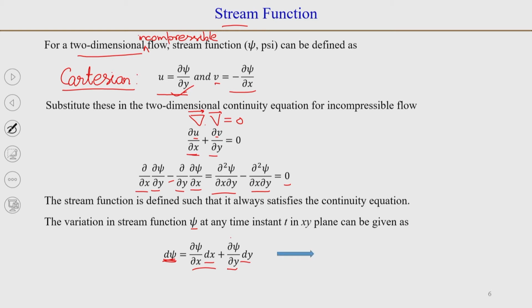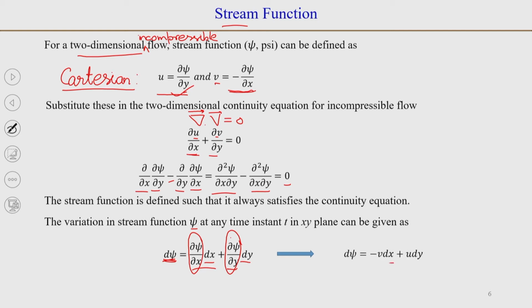Now, we can replace dou by dou x of psi and dou by dou y of psi with u and v here. So, we will get d psi is equal to minus v dx plus u dy, since dou by dou x of psi is minus v.